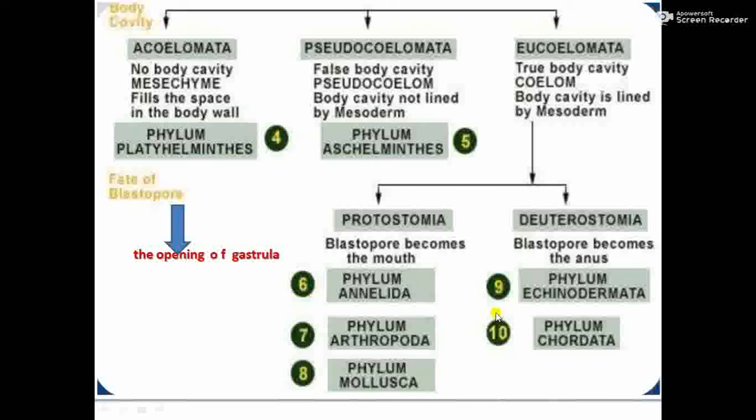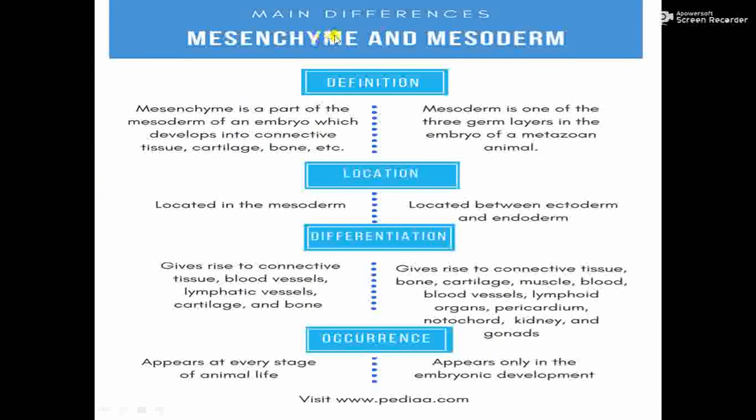Then here, mesenchyme, I told you, is an embryonic tissue. Mesenchyme and mesoderm are slightly different. Let us see the definition of both. Mesenchyme is a part of the mesoderm of an embryo which develops into connective tissue, cartilage, bone, etc. So the mesenchyme will develop into connective tissues during embryo development.